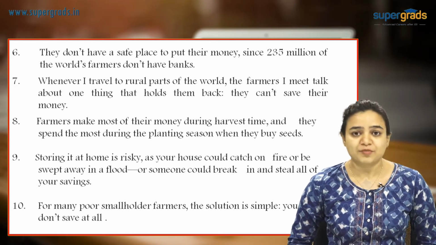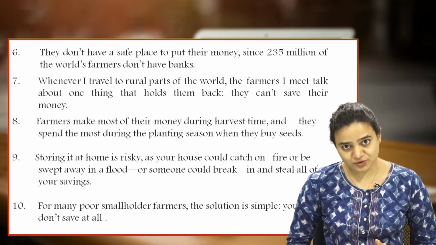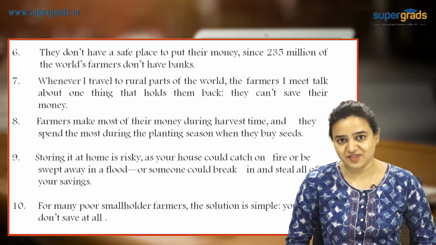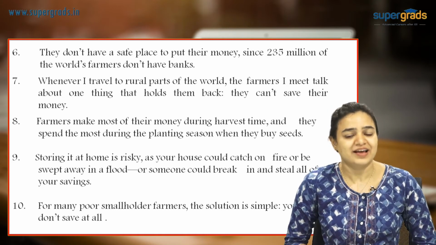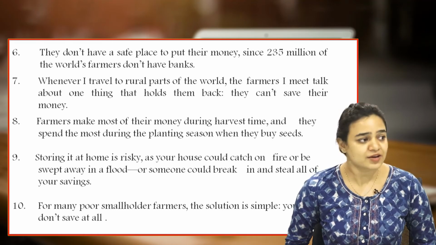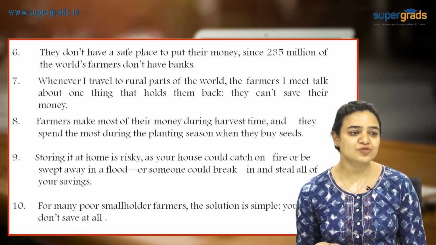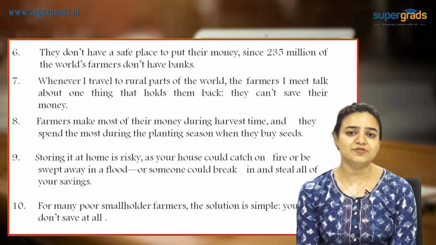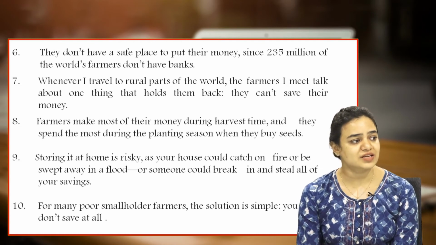Sentence. Okay, before I proceed, I must tell you that we just solved the first question, which had sentences from sentence 1 to sentence 5, and this is the second question, which has sentences from 6 to 10. And in this question, I believe that 7th one should be the first one. Why? Because here author is talking about what he has seen. So he says, when I travel to rural parts of the world, I meet the farmers, and the farmers talk about only one thing, and that is they can't save their money. Okay, so this is the introduction of the problem.